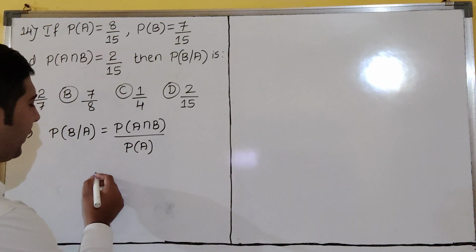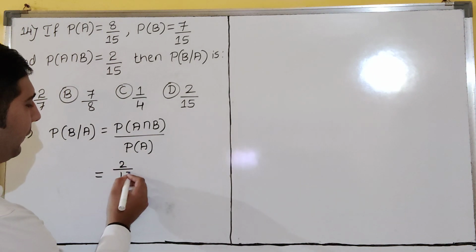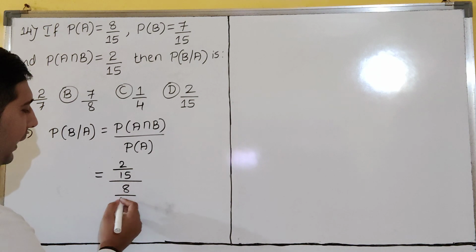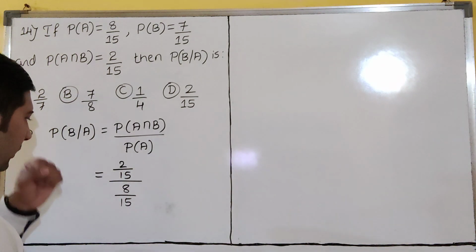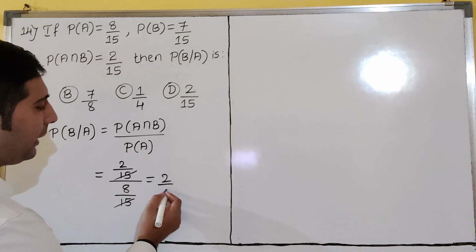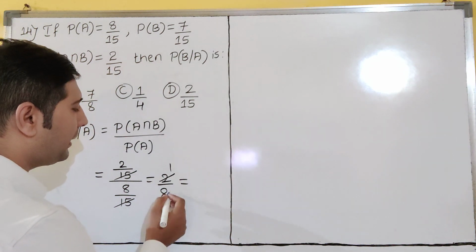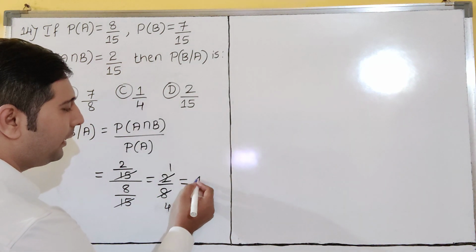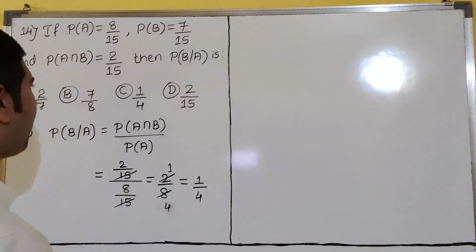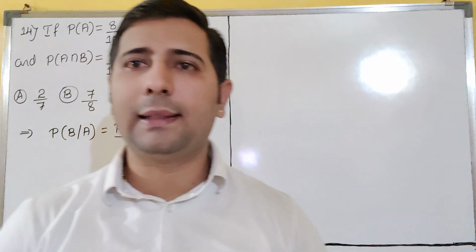So P of A intersection B is how much? P of A intersection B is 2 by 15, and P of A is how much? 8 by 15, dear students. 15 gets cancelled, so you will remain with 2 by 8, dear students. So 2 by 8 means what? 2 1s are 2, 2 4s are 8, dear students. So we will get 1 by 4, dear students. I hope it is clear. So which option will match? That is C. C for Congo. Congo is the answer, dear students.